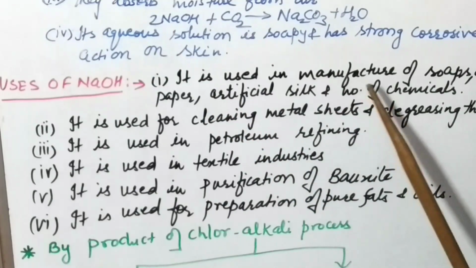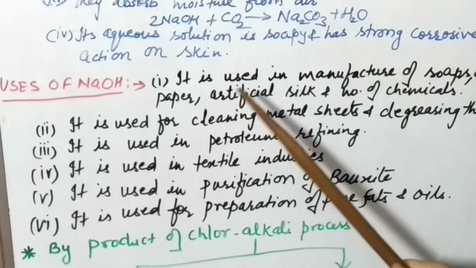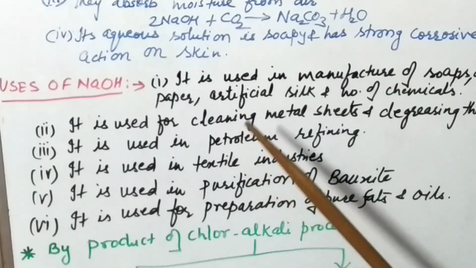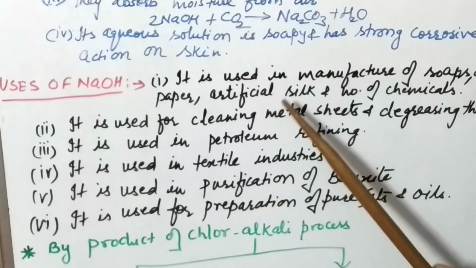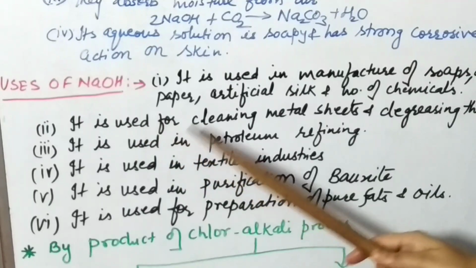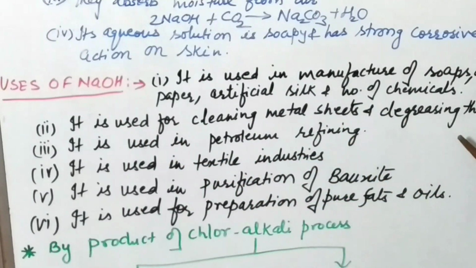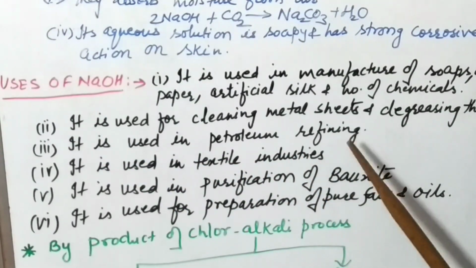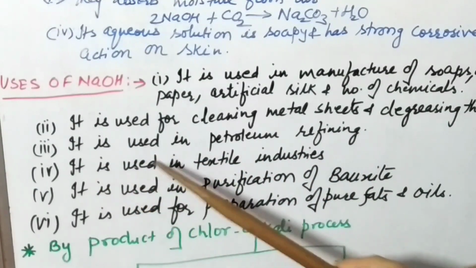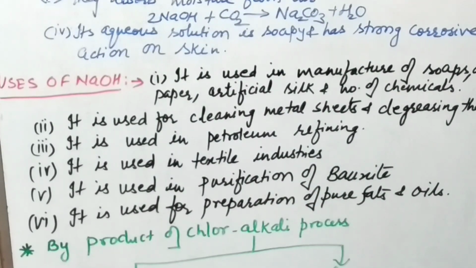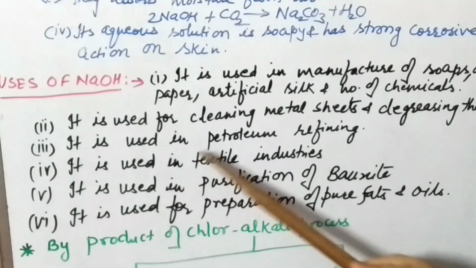First is it is used in manufacture of soaps, detergents, paper, artificial silk. Artificial silk means rayon. This you have studied, okay? Artificial silk and a number of different chemicals. Second, it is used for cleaning metal sheets and degreasing them, okay? It is used in petroleum refining also. Fourth is it is used in textile industries where leathers are there, leather textiles or different cotton industries are there, they are used there also.